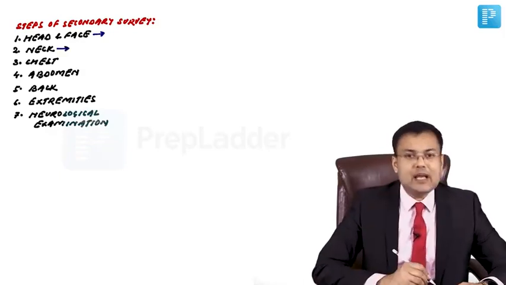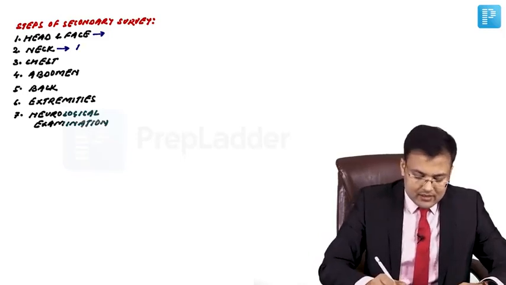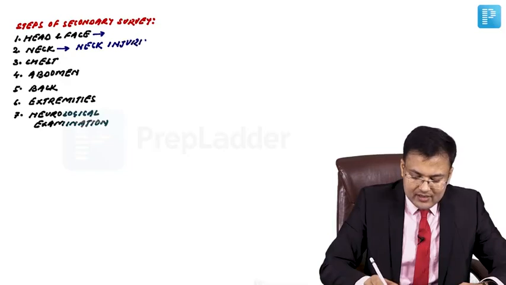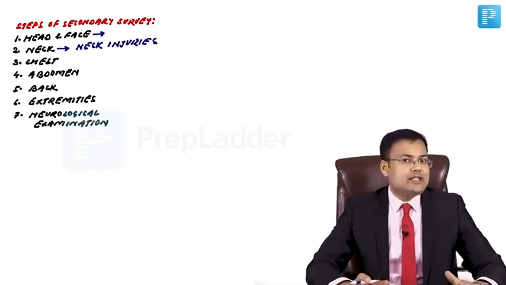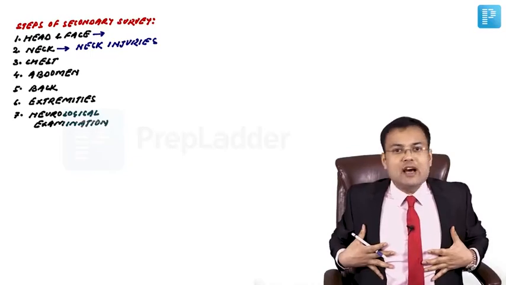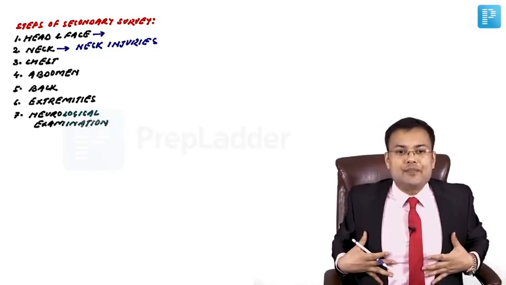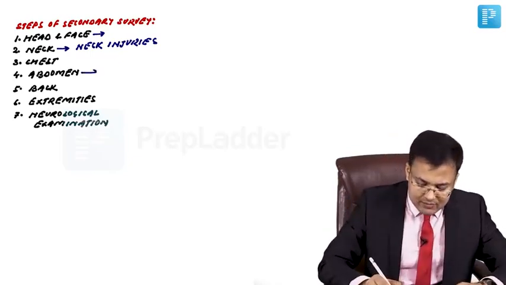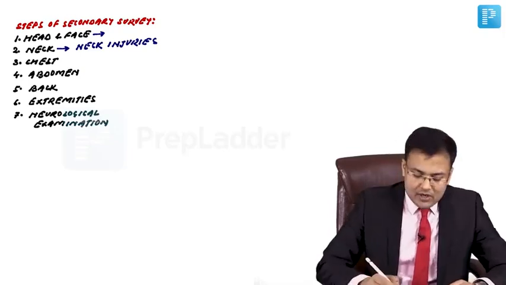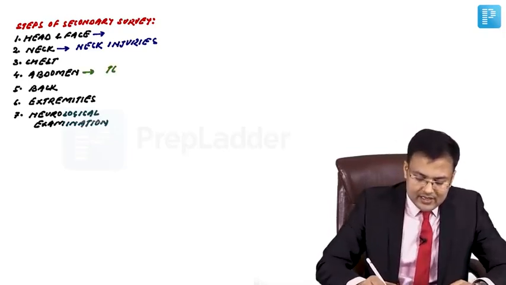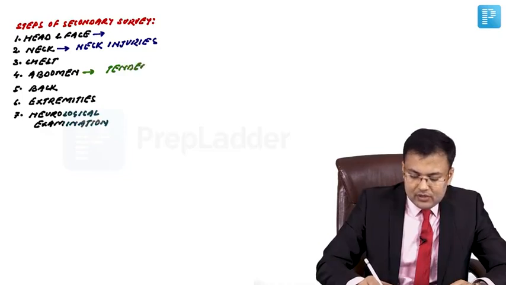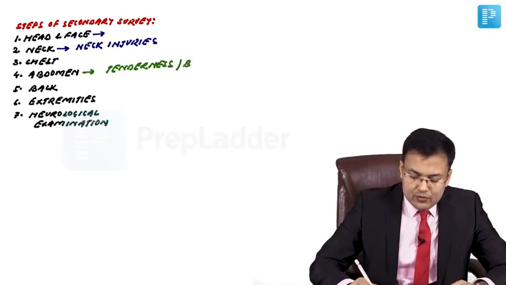Second step is examination of neck, and in this case, we have to rule out neck injuries. Third step is examination of chest. In this, we are going to rule out rib fracture. Fourth is abdomen, which is very, very important. You have to remember, in examination of abdomen, we have to look for any tenderness, and any bruising, meaning external sign of injury.